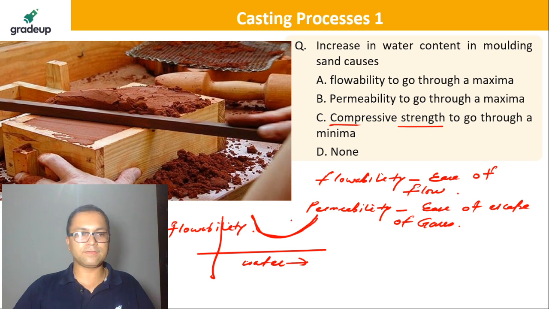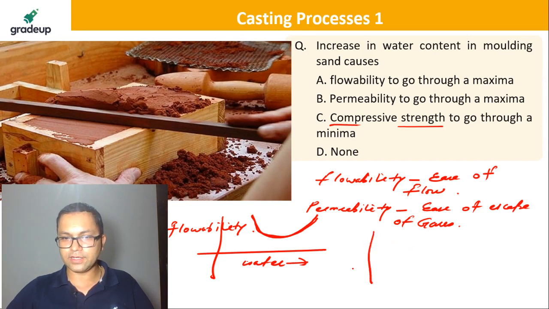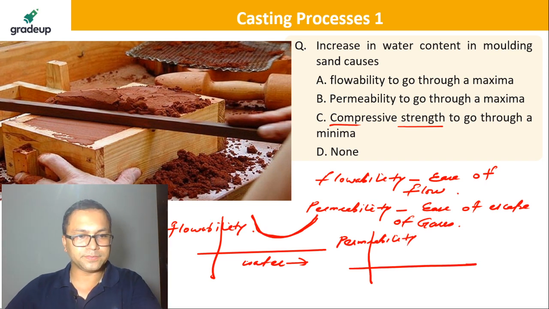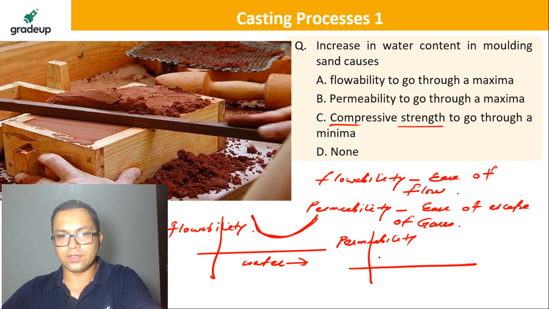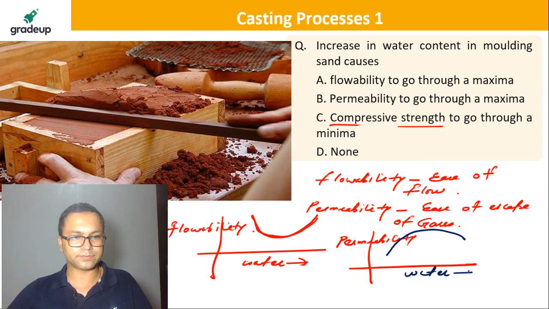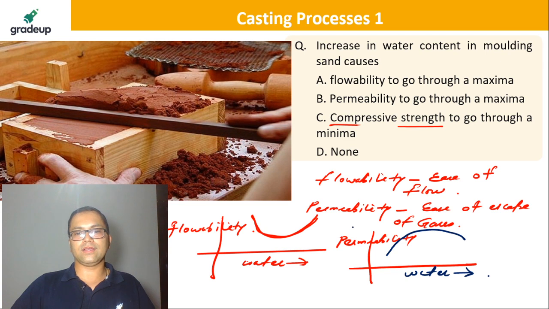Are you getting this? So this is flowability. Now let me make permeability. If you talk about permeability, it goes something like this, and this is water.